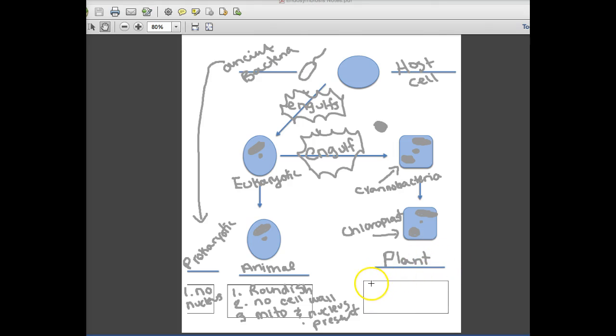So what we know about plant cells is, one, they have this squarish shape. Let's write squarish shape. Two, they have a mitochondria, or they have many mitochondria, and a nucleus because they're eukaryotic cells. Three, they have a chloroplast, or they have many chloroplasts, so that they can, four, photosynthesize.